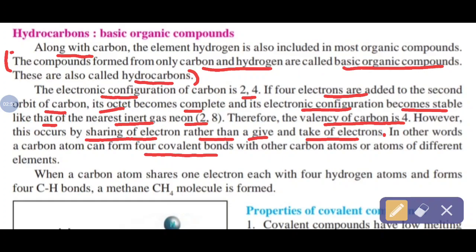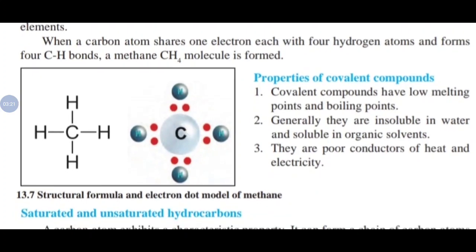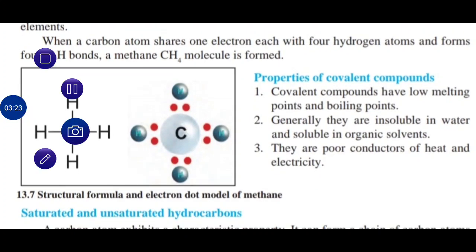If sharing of electrons takes place, then a covalent bond is formed with another carbon atom or atoms of different elements, especially non-metals. So between non-metal atoms, sharing of electrons takes place to form covalent bonds. Next one. Now check your next one.